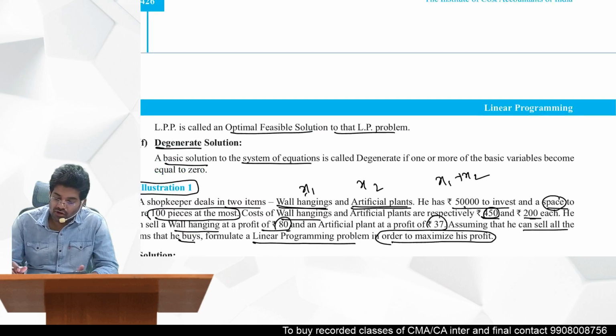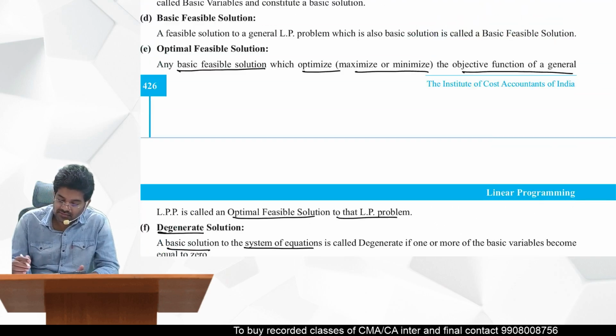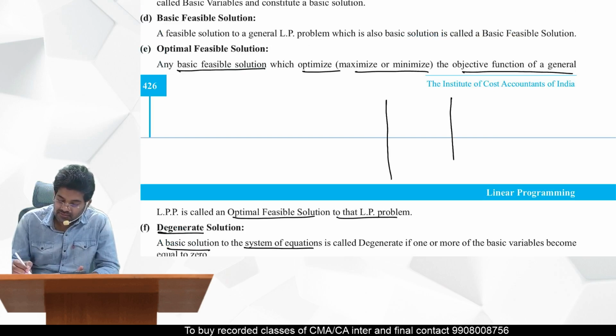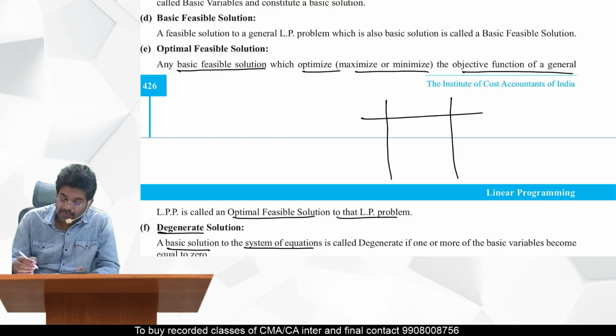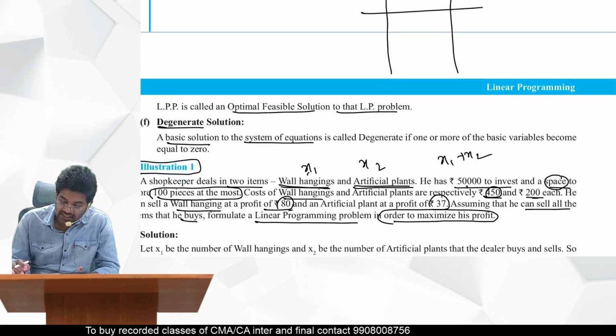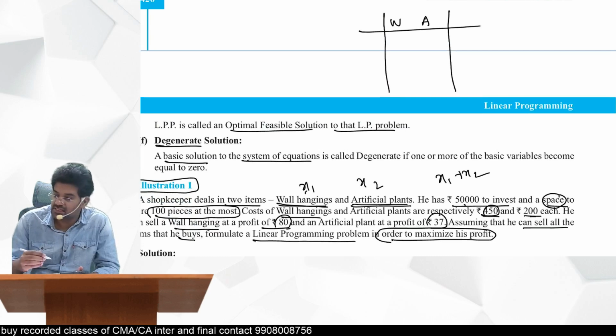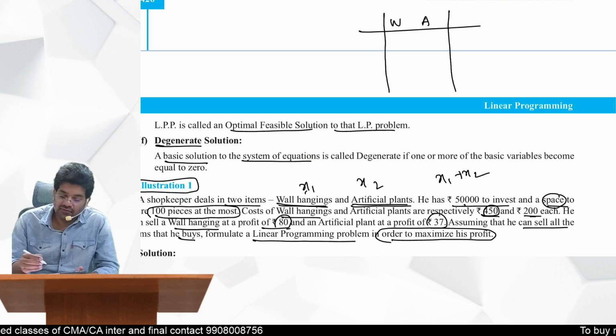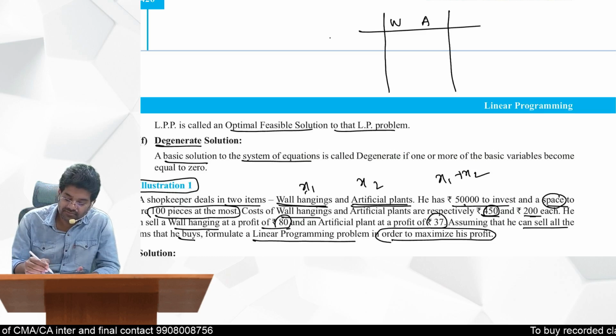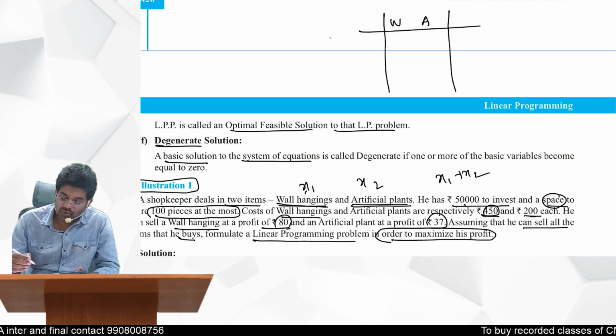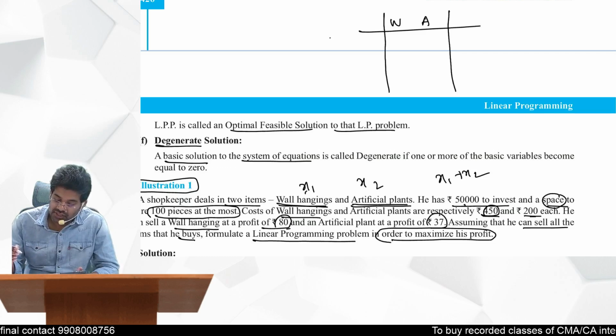So if you want to formulate now, how you can formulate is, what are the products here? Wall hangings, the other one is artificial plants. And what are the inputs required here? Wall hangings and artificial plants.